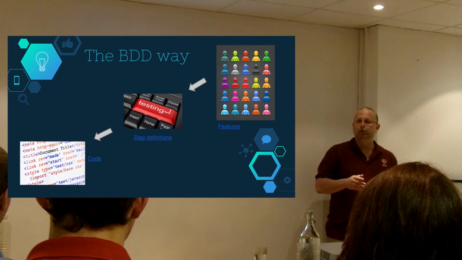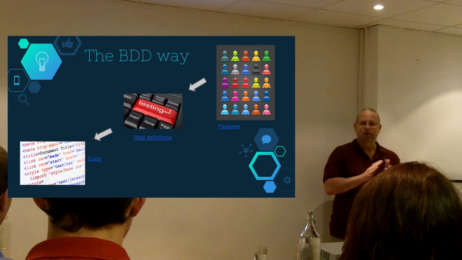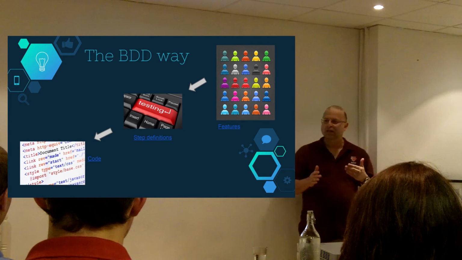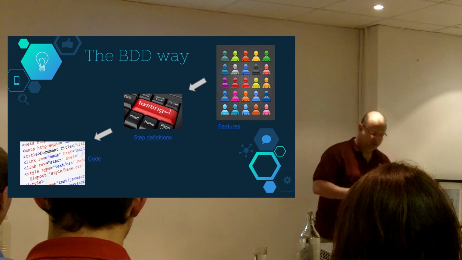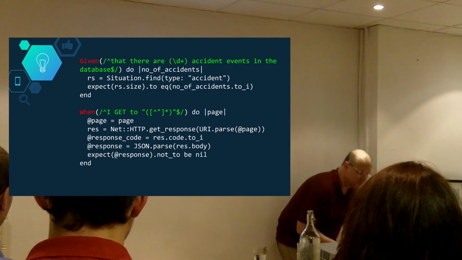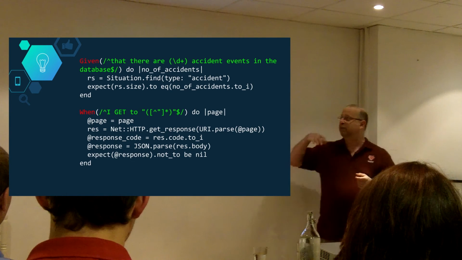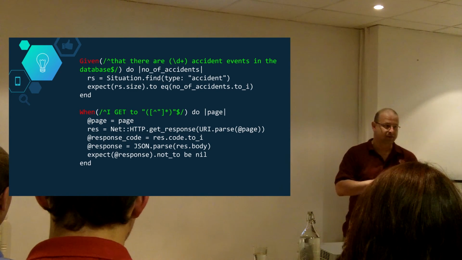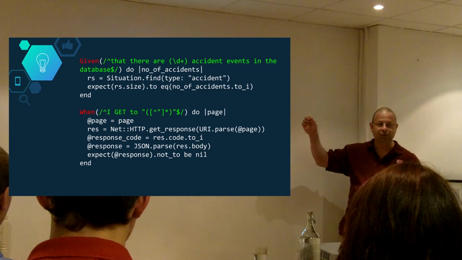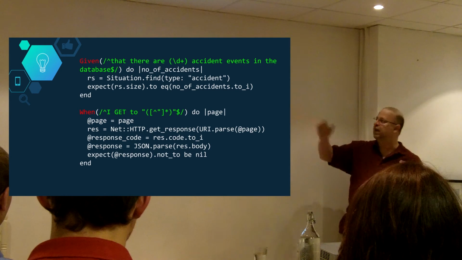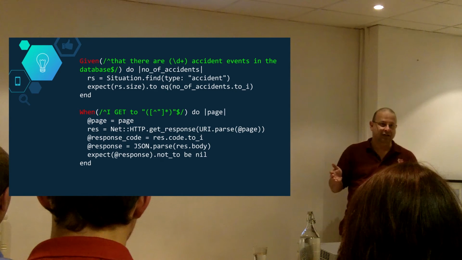So once we have the features, what do we do next? Well, now we go and create some step definitions. Okay? What's a step definition? A step definition is basically just some code that exercises our feature, exercises our behavior. And if we cast our mind back to our previous feature, we remember there was a step that said, given that there were some accident events in a database. So we have some step definition that matches the exact step in our scenario. And we have some Ruby code in this case that actually goes to the database, gets all the accident data, and just makes sure it's all there. Simple as that.